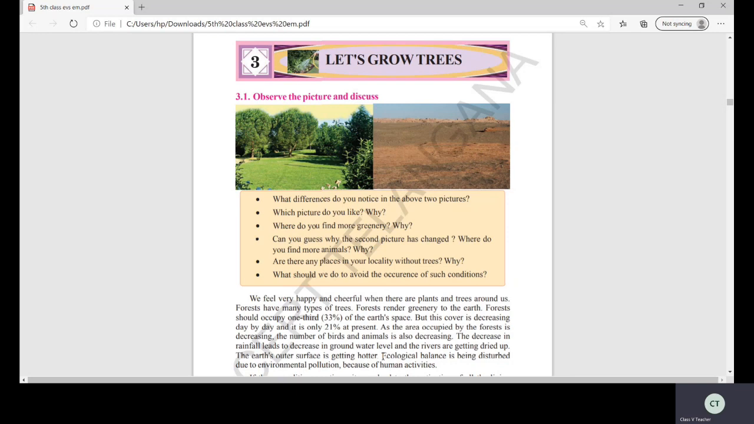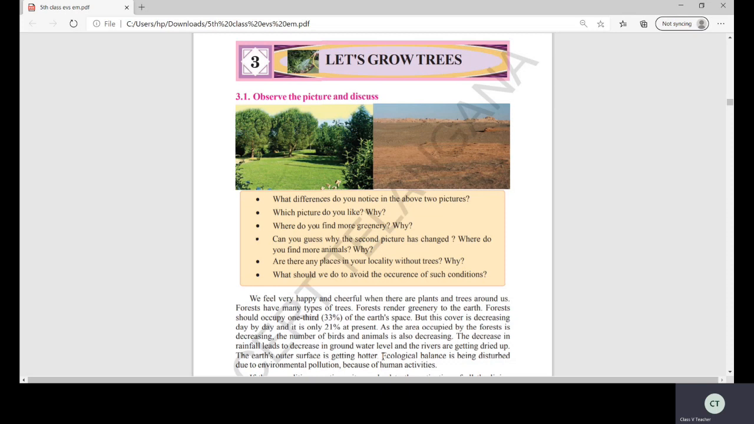Okay, so this is a very, very serious issue, children. So we have to stop the pollution. We have to stop the various types of pollution. If we want to be protected from these things, what do we have to do? We have to protect our earth. If we have to protect our earth, what do we have to do? We have to grow trees. Not only you and me, everyone should grow trees.